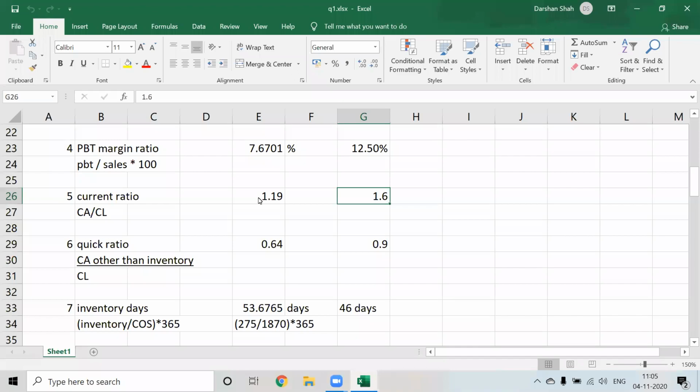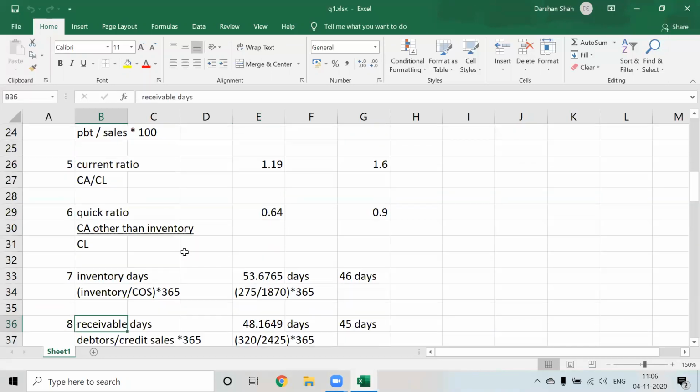Okay, and in those current assets, what is the problem? We don't have a cash element in the current assets. So my company might have liquidity problems. Now, can we try to relate the current ratio with inventory days and receivable days?